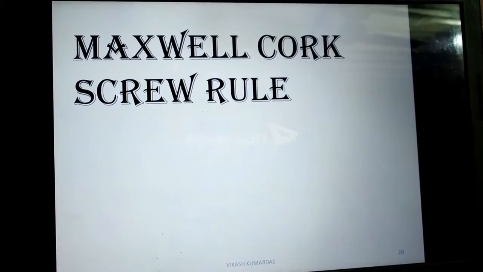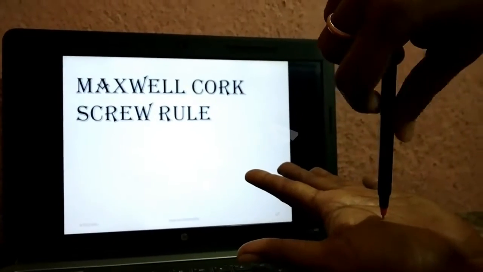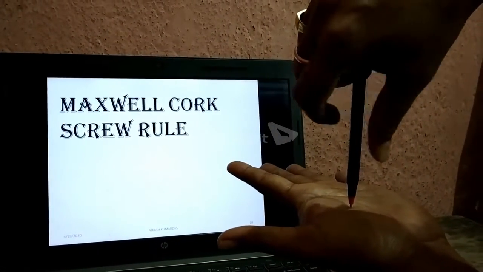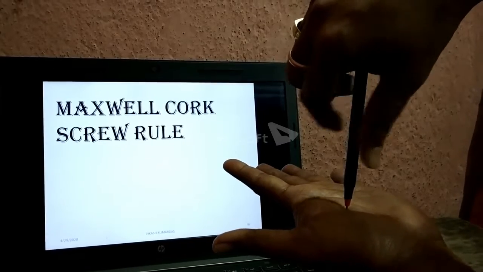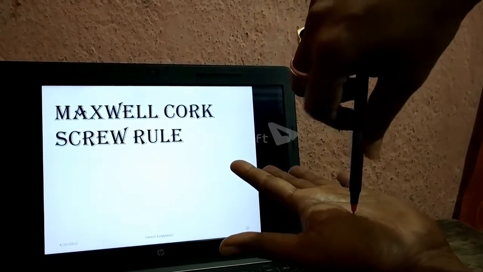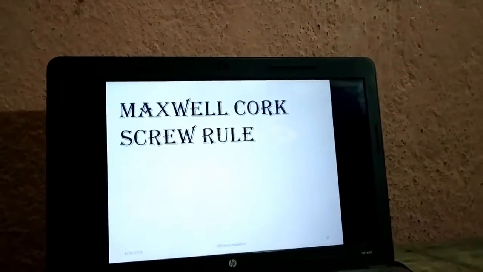Second is the Maxwell corkscrew rule. You assume that you are holding a screwdriver in your hand such that the thumb represents the direction of the current and the other fingers represent the direction of the magnetic field. It is similar to the right hand thumb rule.